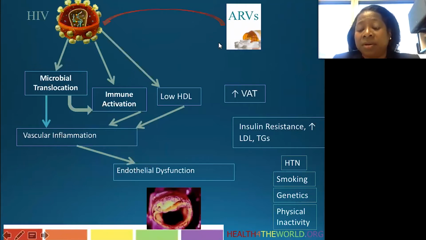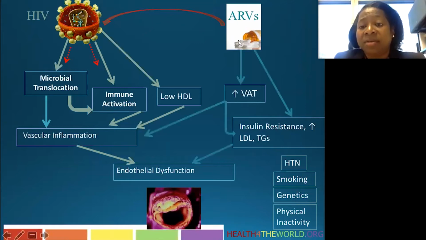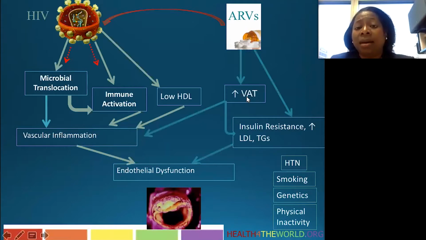Now we add antiretrovirals into the picture. The antiretrovirals decrease the viral load. We think this decreases microbial translocation and immune activation to some degree, but it does not return them to normal levels. So it does not abolish this, it just makes it less. In addition, the antiretrovirals themselves have an effect on visceral adipose tissue, increasing it, and we know that adipose tissue is not metabolically or immunologically inactive. In fact, it is very immunologically active, and many adipokines contribute to increased vascular inflammation.